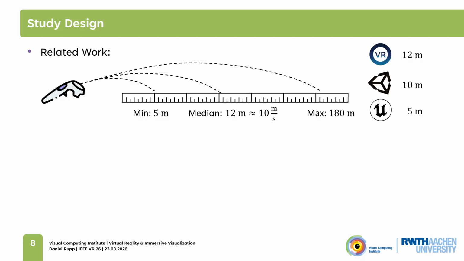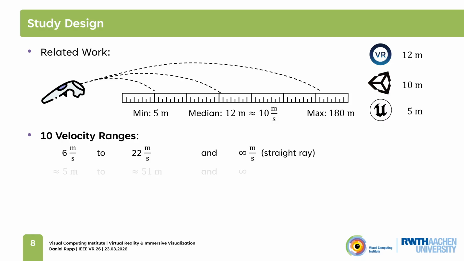In our user study, we therefore sampled 10 different velocities from 6 to 22 meters per second and a straight ray, which corresponds to the maximal reach of 5 to 51 meters, or infinity in case of the straight ray, to cover most values used in related work. We also hypothesized that the selection distance is influenced by the required accuracy. So to test different accuracy requirements, participants had to teleport onto 3 differently sized platforms.